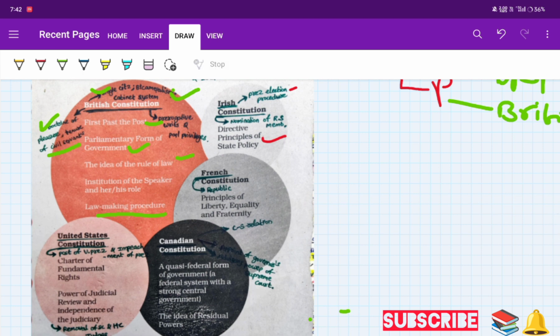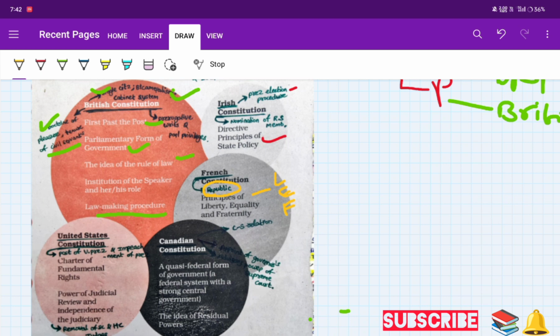So from the French Constitution, we adopted liberty, equality, and fraternity. Along with it, we adopted the term republic, which is there in the preamble.